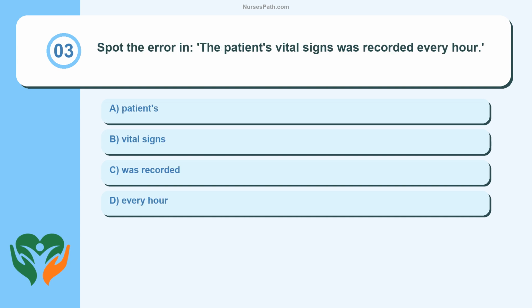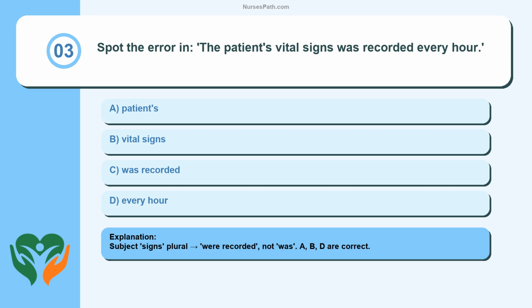Question 3. Spot the error in: The patient's vital signs was recorded every hour. Subject signs is plural, so were recorded, not was. A, B, D are correct.